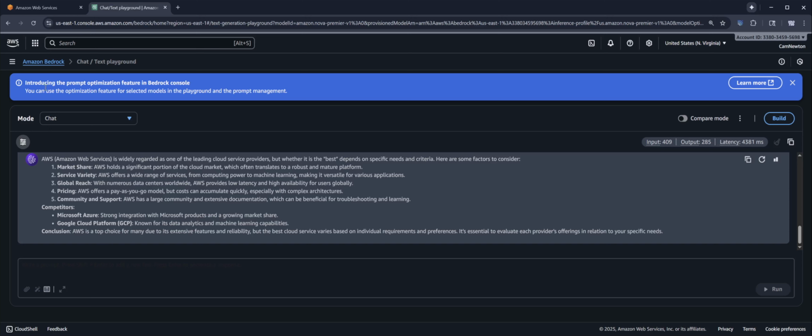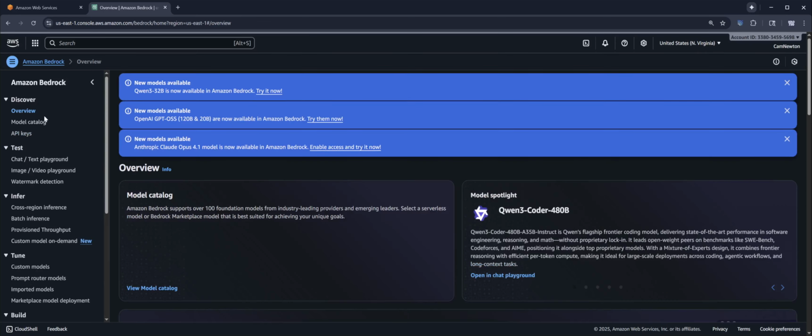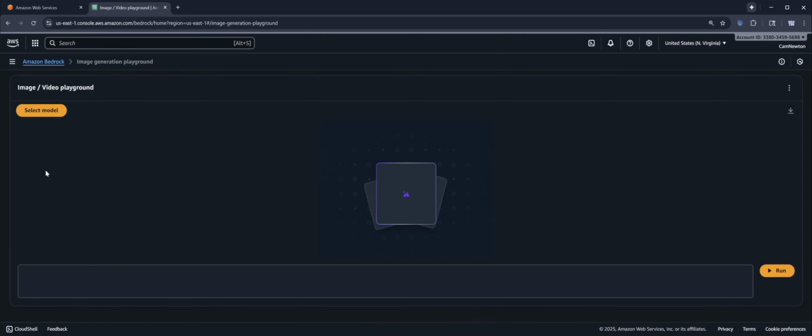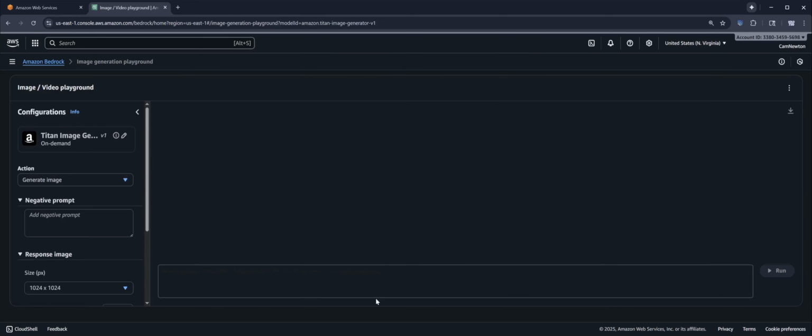All right, let's go back to Bedrock. So what you would do, you go to the text playground. Oh, let's go image playground. We just did the text. Let's do video playground. Select the model. All right, so these are supposed to be generators. Well, we'll use this. All right, now let's try to create it.